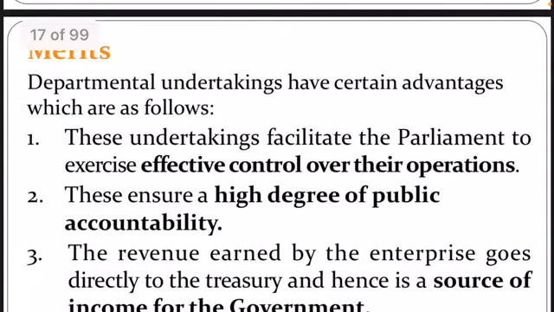Now we will see what are the various advantages and merits of this kind of undertakings, which are known as departmental undertakings. See, these undertakings facilitate the parliament to exercise effective control over the operations. These are the undertakings of the government. So yes, they have the power to exercise effective control over the various operations which are done in the economy and in the particular departments. So they have effective control because they have the power and the facilities.